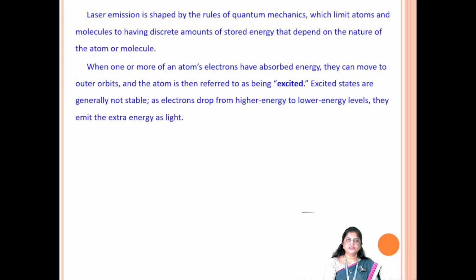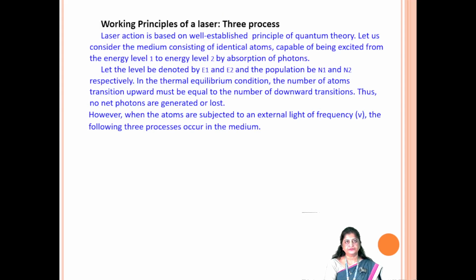Laser emission is shaped by the rules of quantum mechanics, which limit atoms and molecules to having discrete amounts of stored energy that depend on the nature of the atom or molecule. When one or more of the atom's electrons have absorbed energy, they can move to outer orbits, and the atom is then referred to as being excited. Excited states are generally not stable. As electrons drop from higher energy to lower energy levels, they emit the extra energy as light.